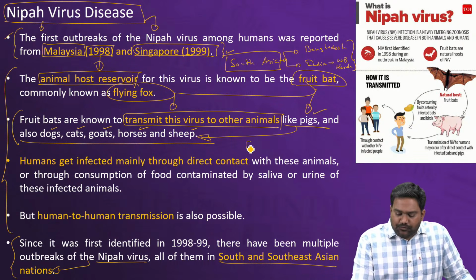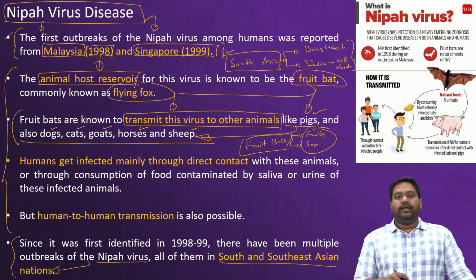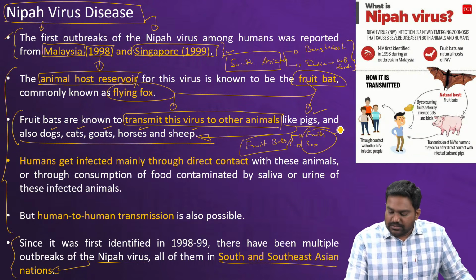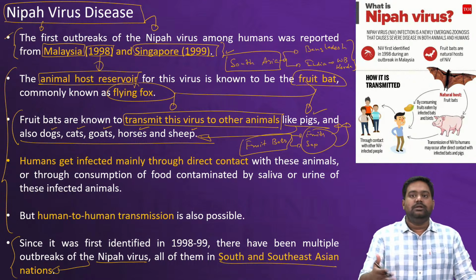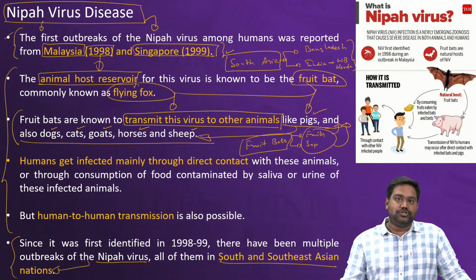These fruit bats consume various fruits, and they consume the natural sap that is produced in trees. Those who come in contact with these contaminated fruits or the sap of the tree are at high risk of catching the infection.